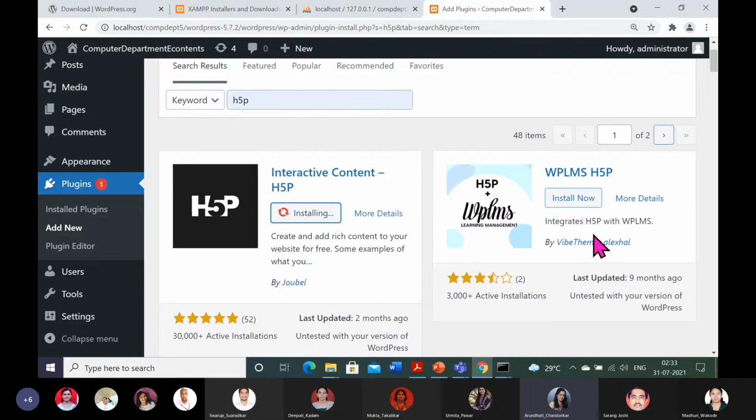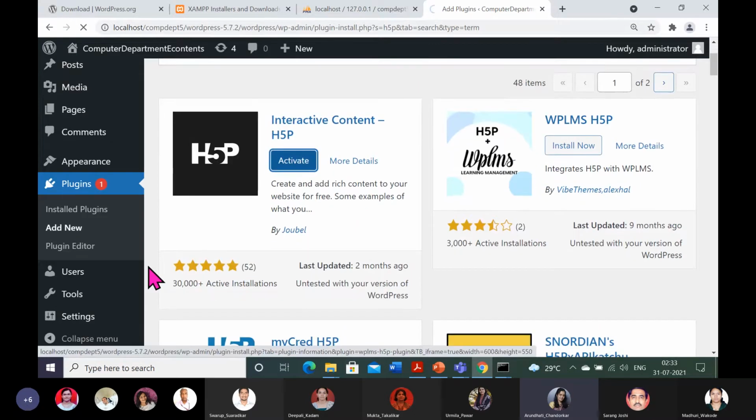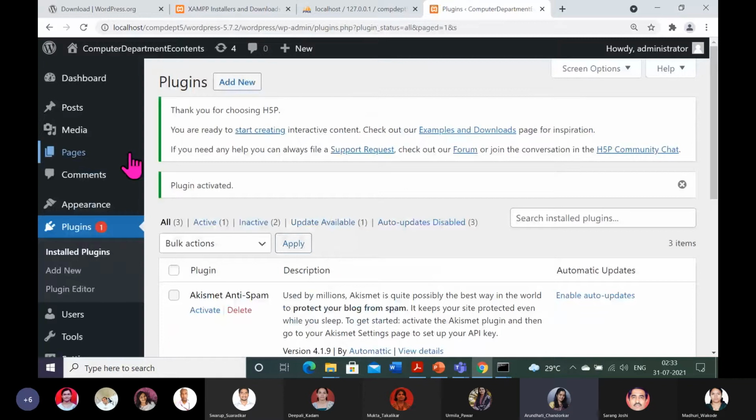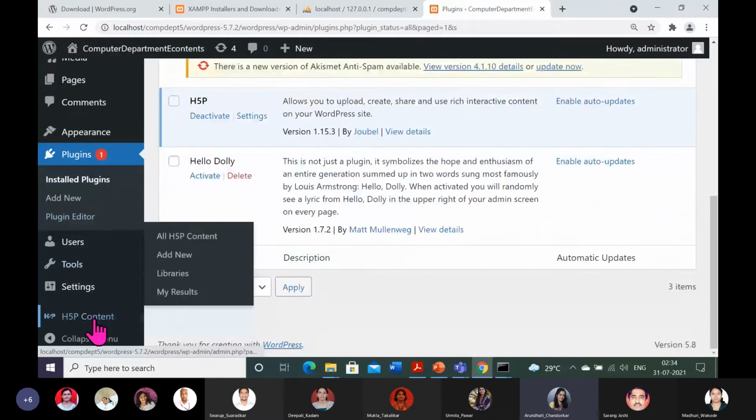It's installing. It is showing installed. So let us activate it. Okay, so it is activated. When you activate, you will see an H5P Content tab on our WordPress site. If you see this tab here, explore it, all H5P content you will see here.